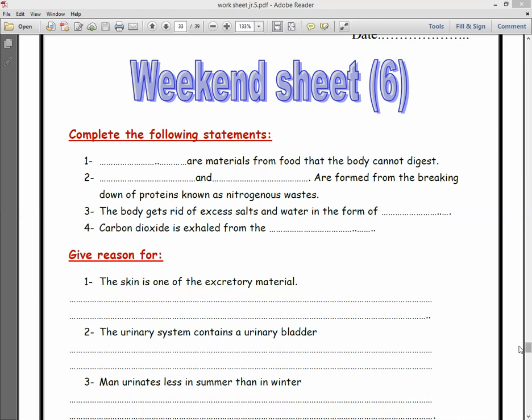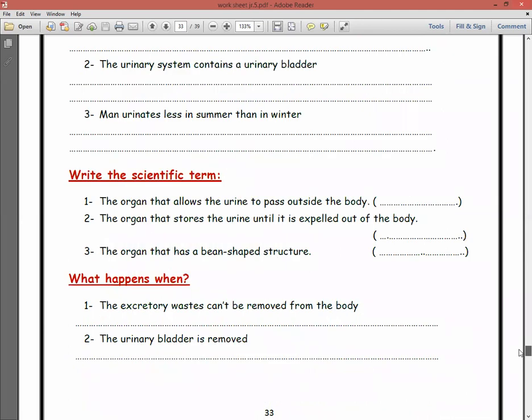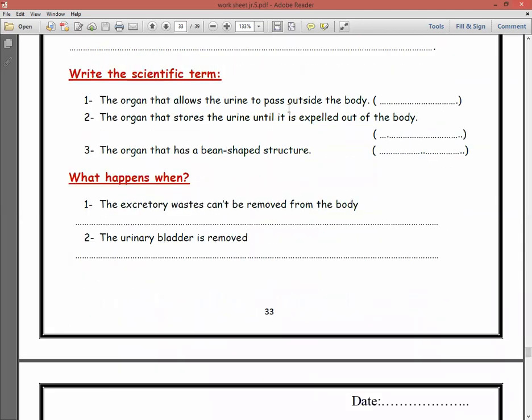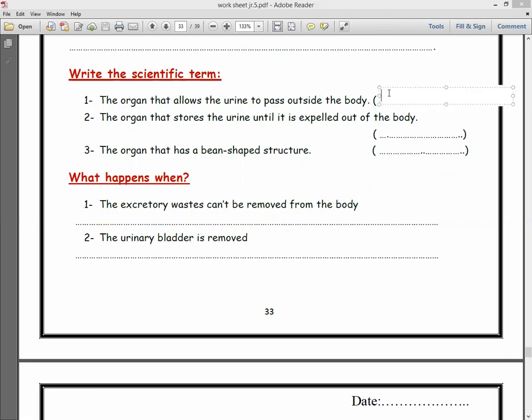Question number 3, write the scientific term. The organ that allows the urine to pass outside the body. What is this organ? It's called the urethra. Number 2. The organ that stores the urine until it is expelled outside the body. So this is the urinary bladder.